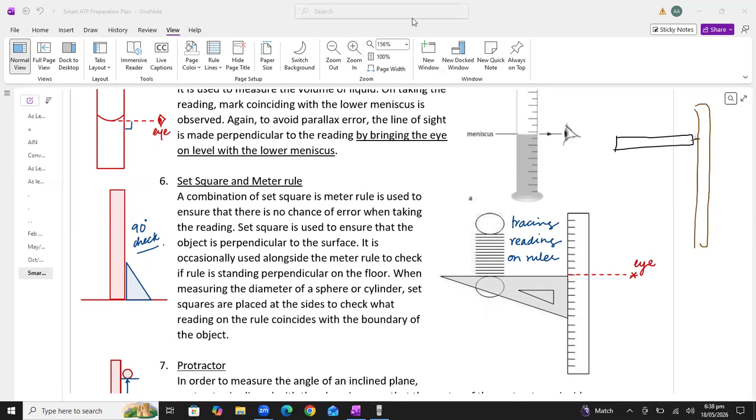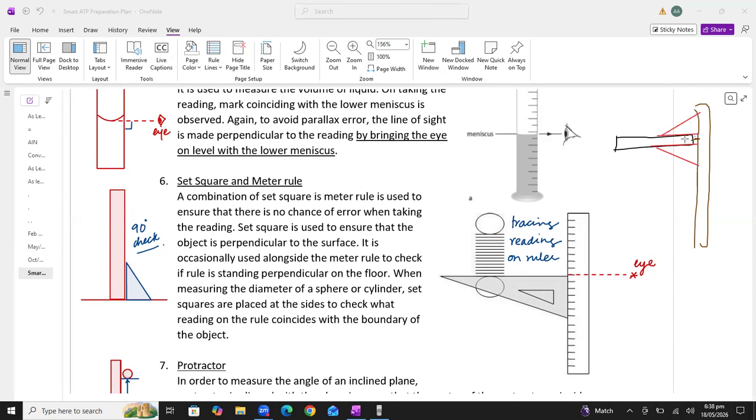But I'm not sure whether the meter rule is tilted or exactly horizontal, because sometimes the meter rule becomes tilted like this. So if I want to check whether the meter rule is perfectly placed in the horizontal position, I will use one set of squares at this position and another set of squares at this position.